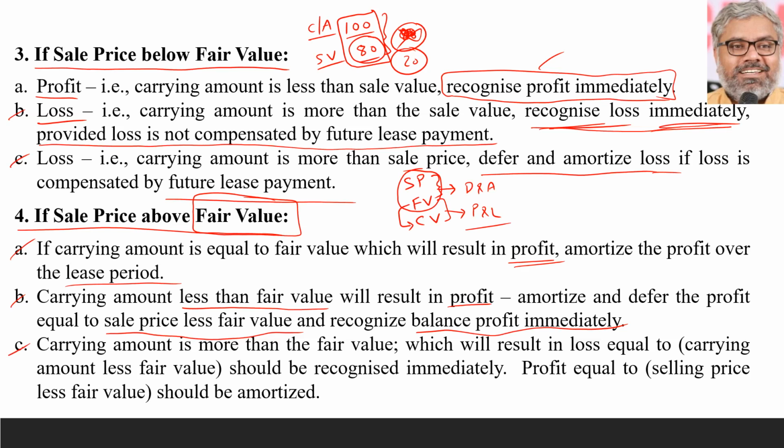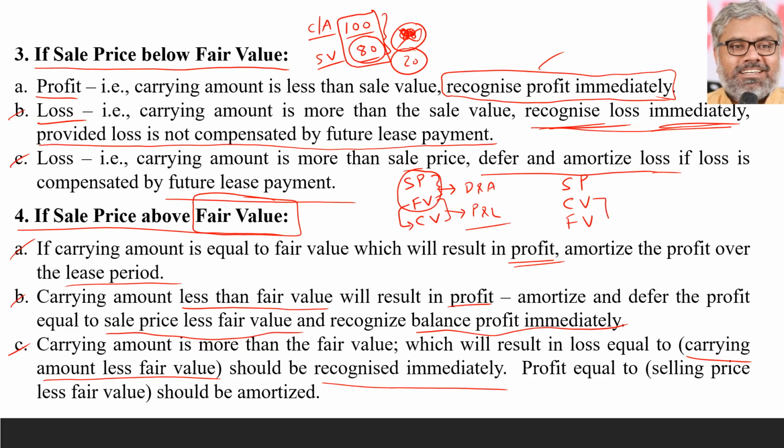Then another possibility is also there: carrying amount is more than fair value. Here the first point is that selling price is above fair value and carrying amount also is more than fair value, so carrying amount is somewhere in between selling price and fair value. Then there is a loss to the extent related to carrying amount less fair value, which should be recognized immediately.